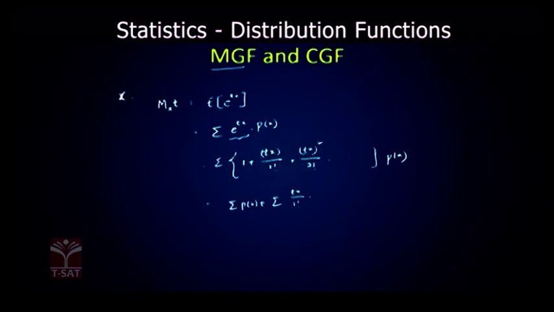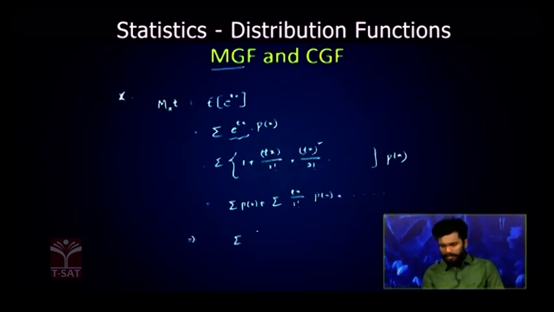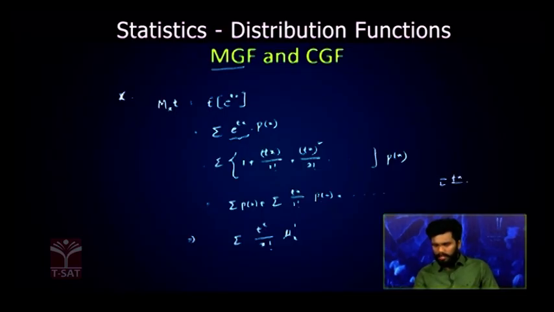This will give us summation t power r by r factorial into mu r dash. Why am I writing mu r dash? Summation x into p of x, that is mu1 dash. In the second term, summation t x square by 2 factorial into p of x, summation x square into p of x, then I will get mu2 dash, like this.